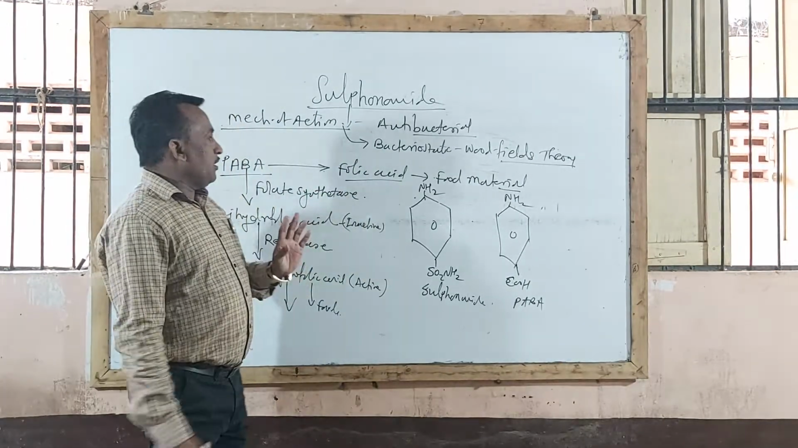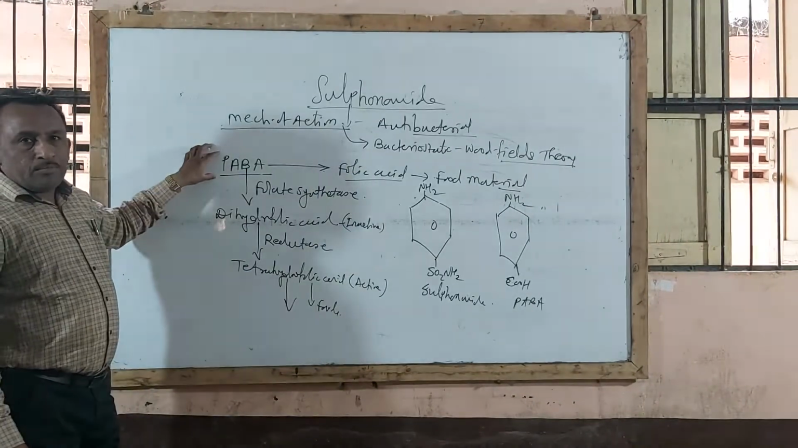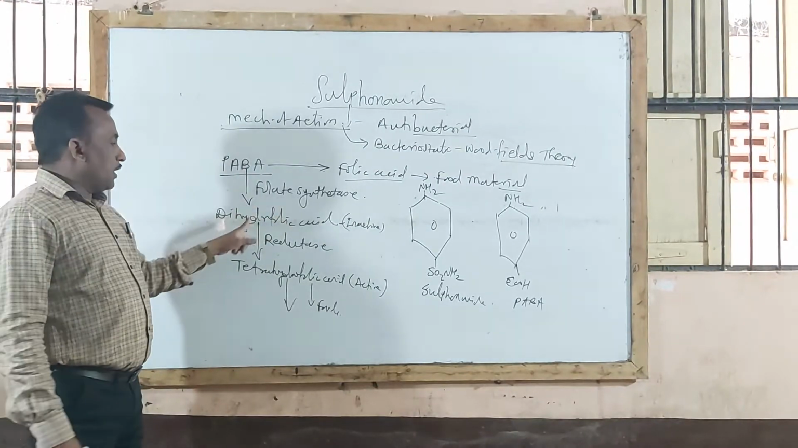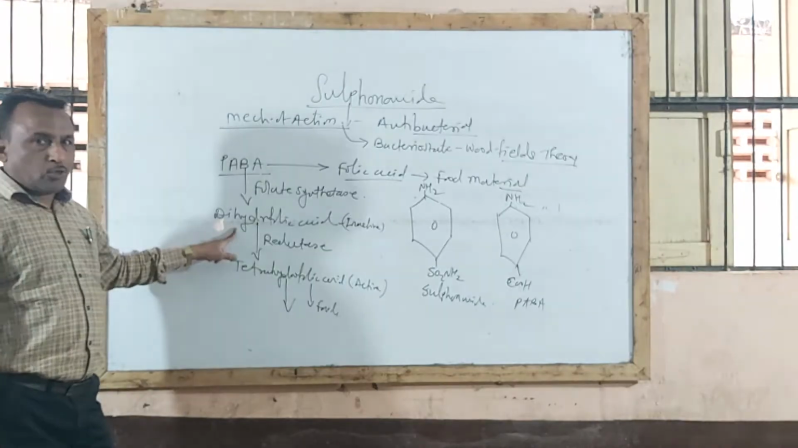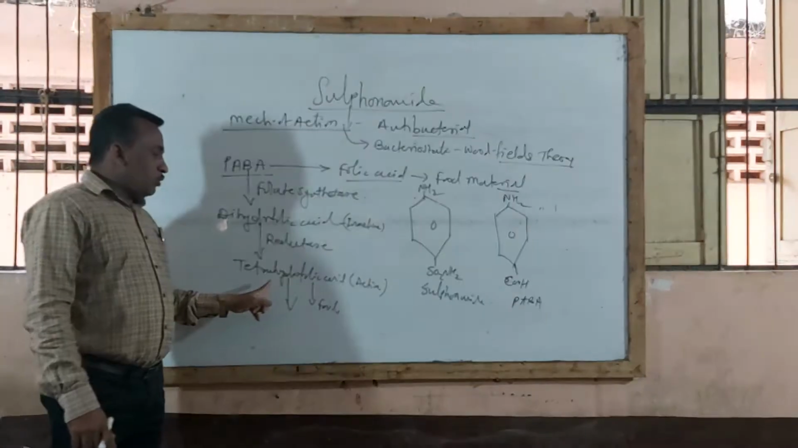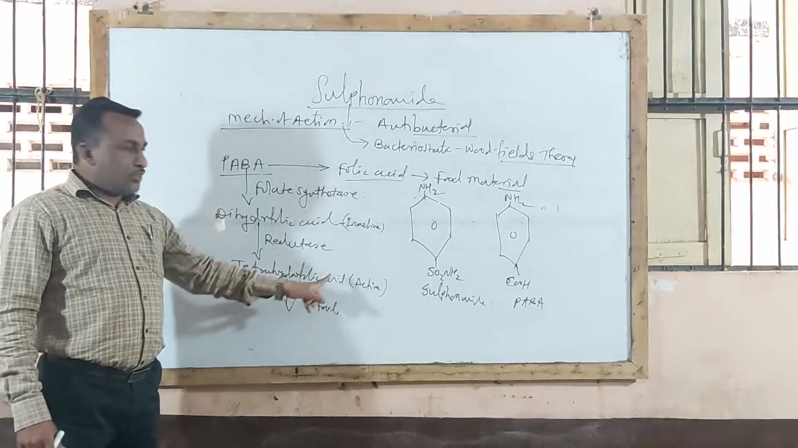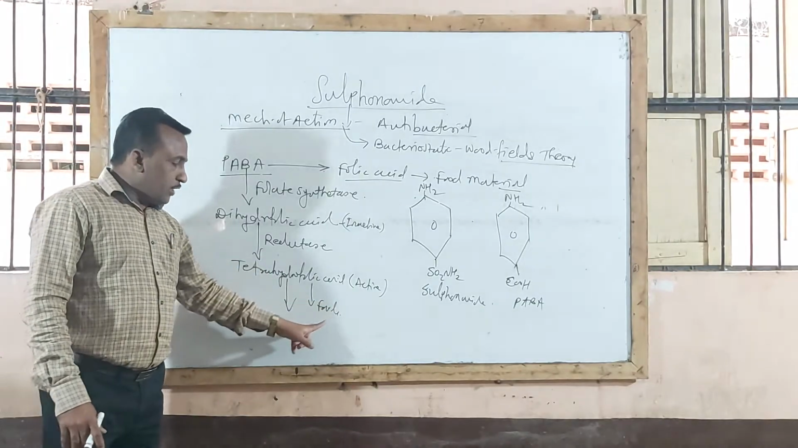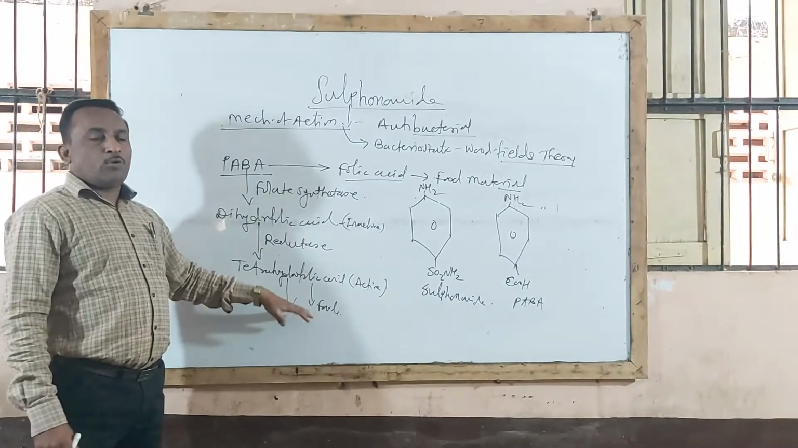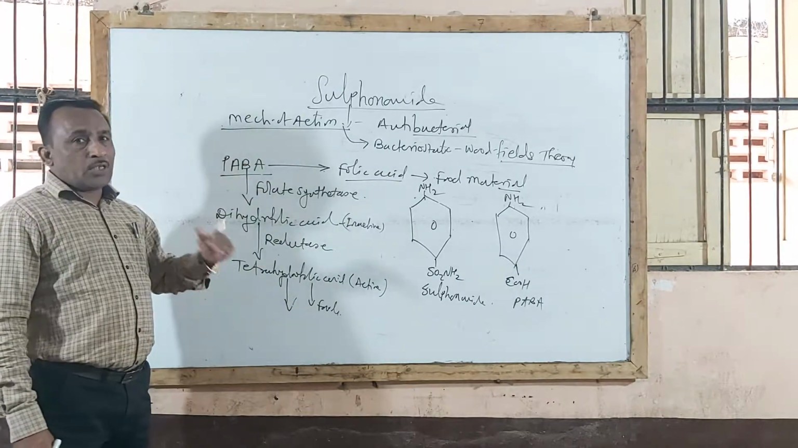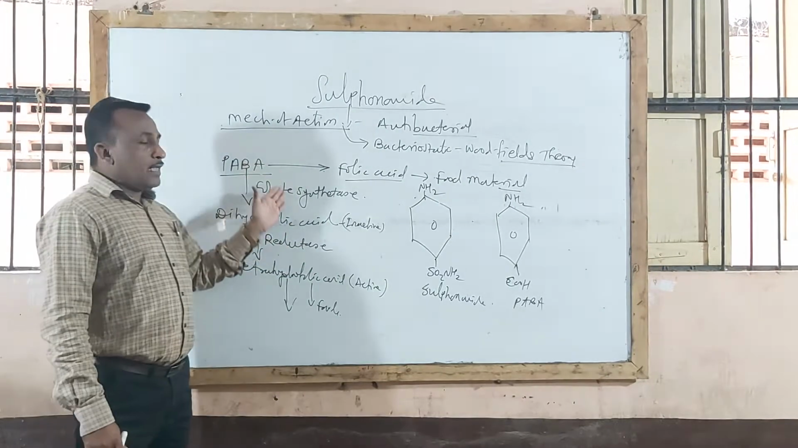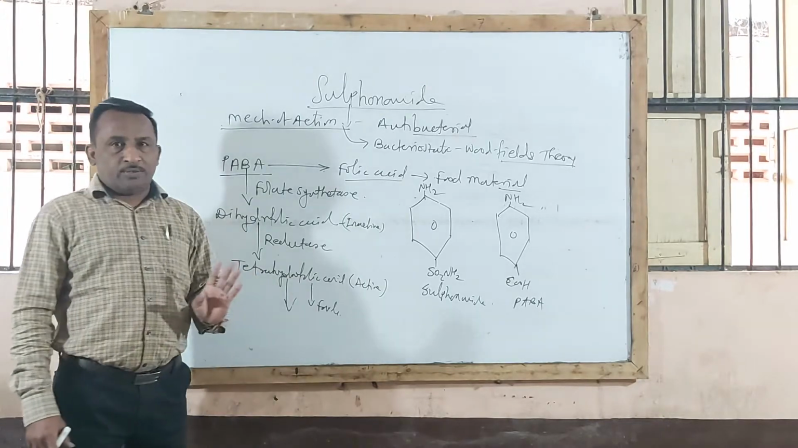Normally this PABA present in the body, by using folate synthetase enzyme, is converted into dihydrofolic acid, which is an inactive compound. Then reductase action takes place, and it is converted into tetrahydrofolic acid, the active compound used as a food material for growth and multiplication of microorganisms. This is how growth and multiplication of microorganisms take place, and after that bacterial infection occurs in the patient.